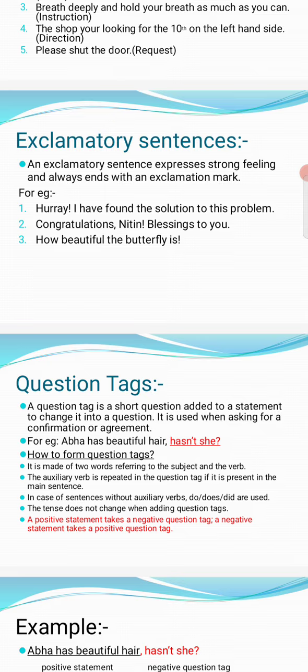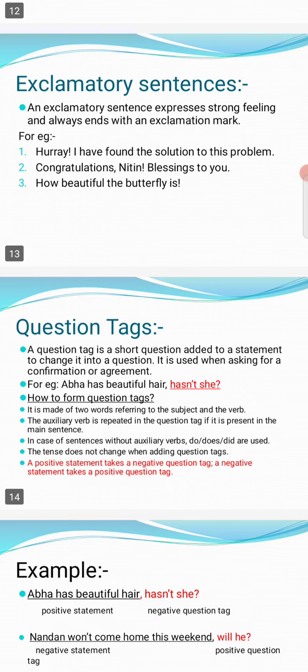Now comes the exclamatory sentence. Exclamatory means having feelings. It can be a sad feeling or a happy feeling. Any type of feeling which is expressed is called an exclamatory sentence. An exclamatory sentence expresses strong feeling and always ends with an exclamation mark. Note that it ends with the exclamation mark.